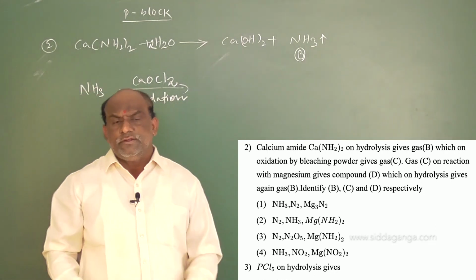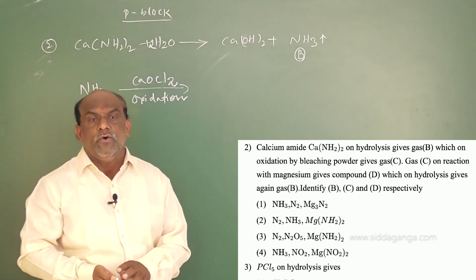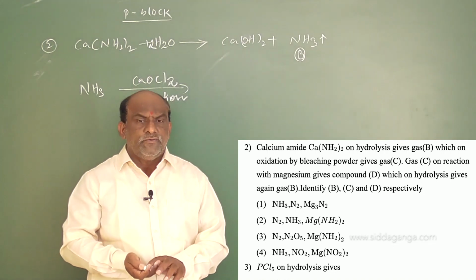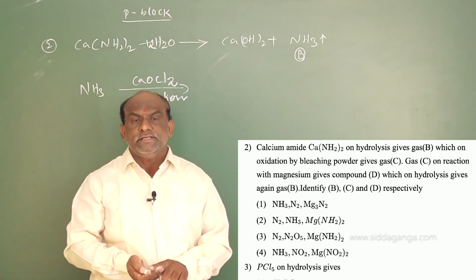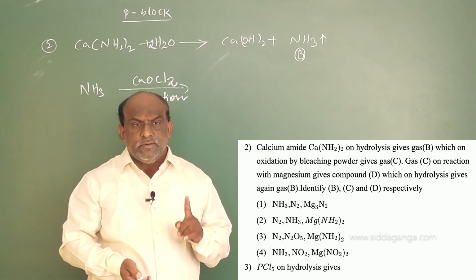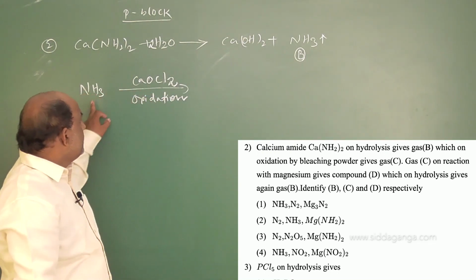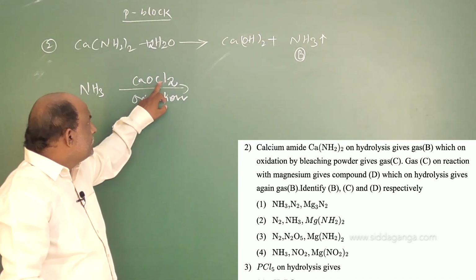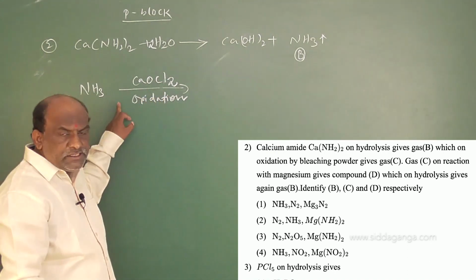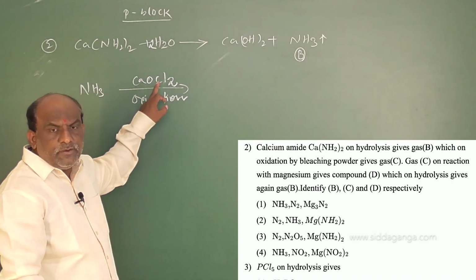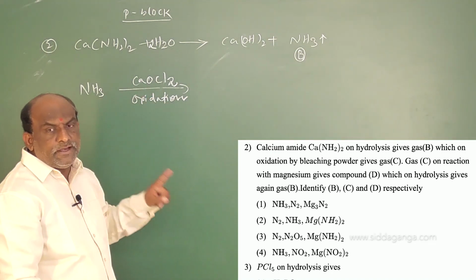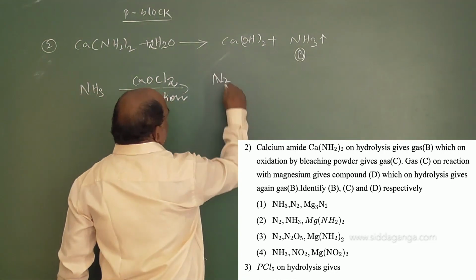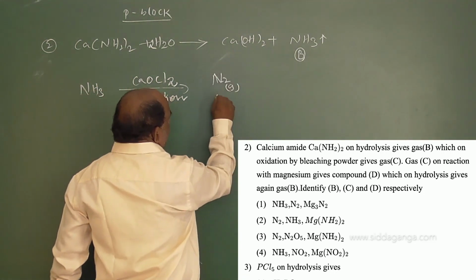Instead of bleaching powder, if you consider CuO, copper(II) oxide, both of these oxidizing agents liberate the same gas. NH3 on oxidation in the presence of bleaching powder, one gas will be liberated. That gas is called N2 gas. N2 gas, it is C.